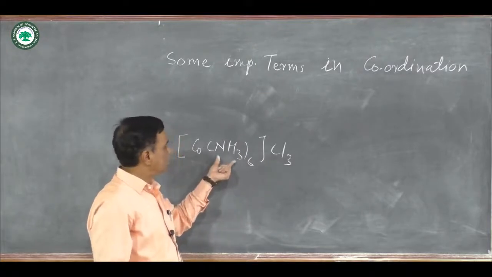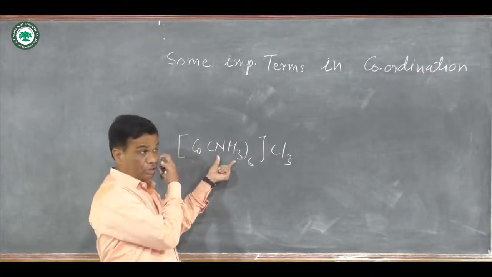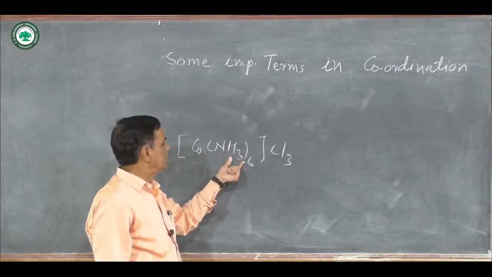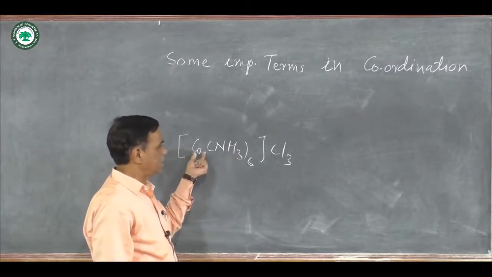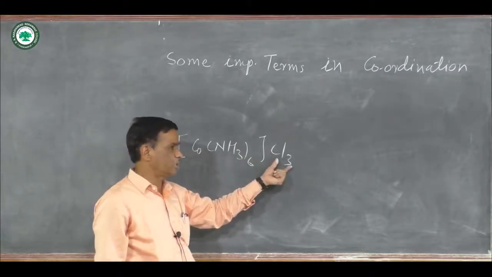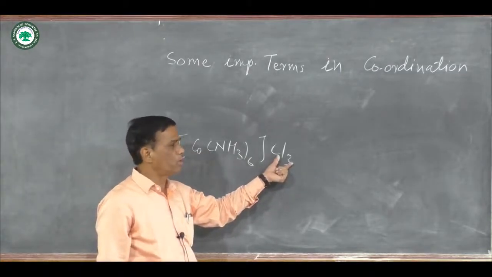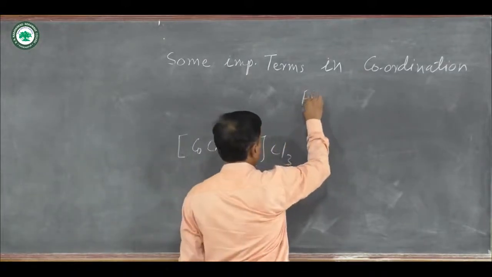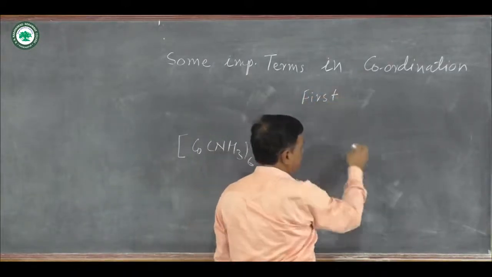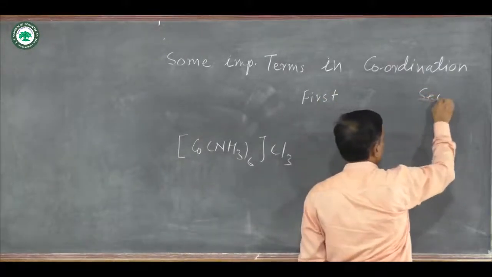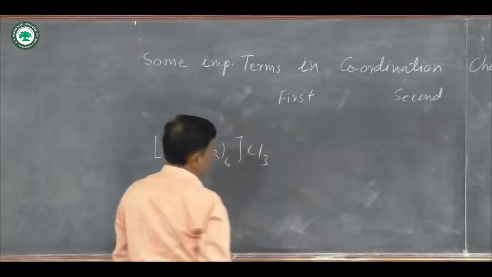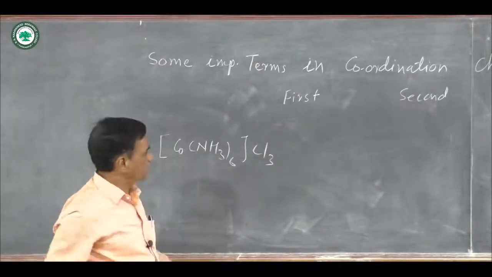This first pair indicates there is a strong bonding or direct attachment of these ligands to the central metal atom or ion, and that second pair they are not directly attached, meaning weak bonding is formed there. Then what is the first pair, and what is the second pair, and what are the coordinate comparison points between first pair and second pair?